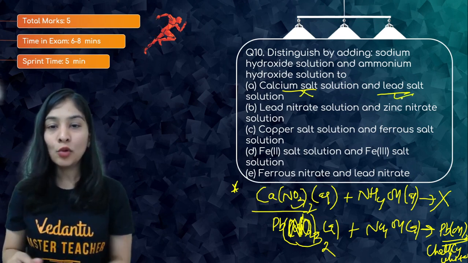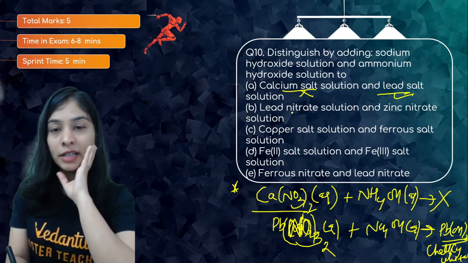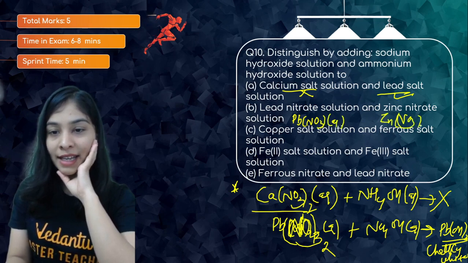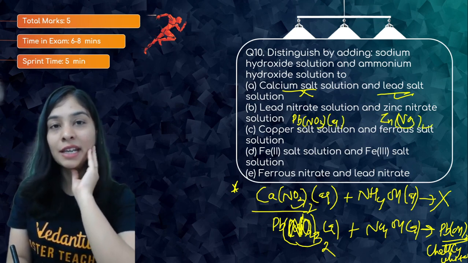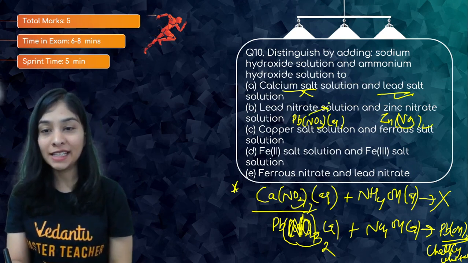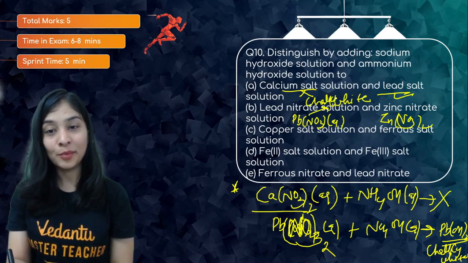Okay, let's move to the B part, lead nitrate solution and zinc nitrate solution. I have lead nitrate aqueous solution and zinc nitrate aqueous solution. So by taking an alkali, lead nitrate with my alkali, suppose I've taken NaOH, I'm going to get lead hydroxide precipitate, which is white in color, chalky white. Color is playing a very important role.